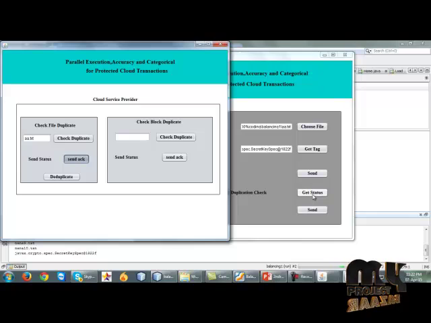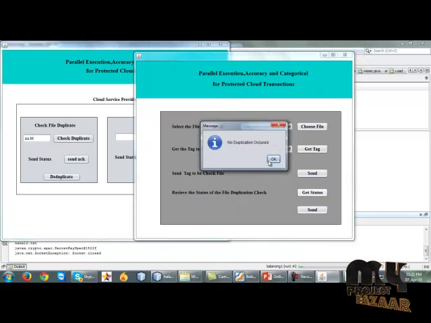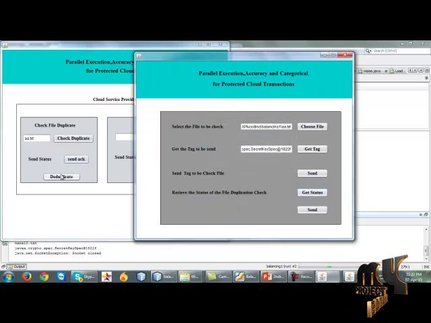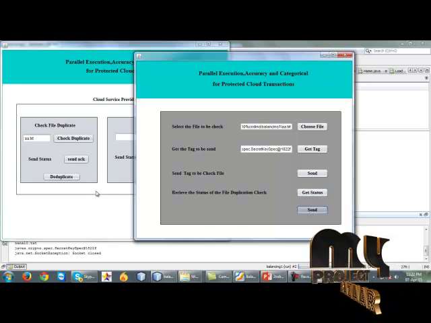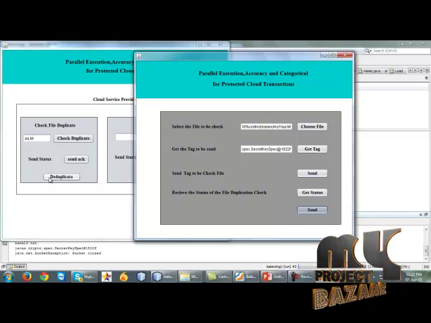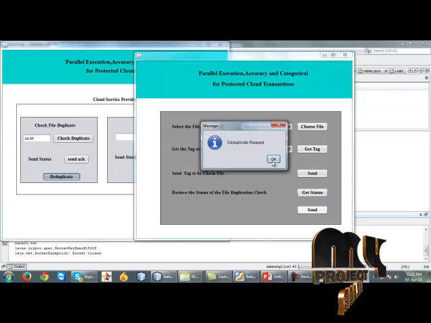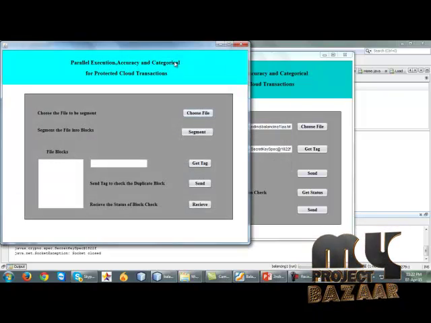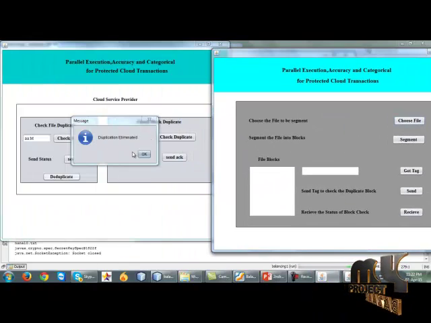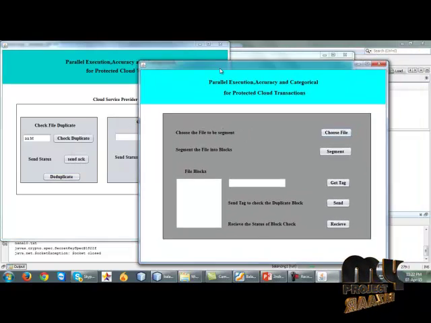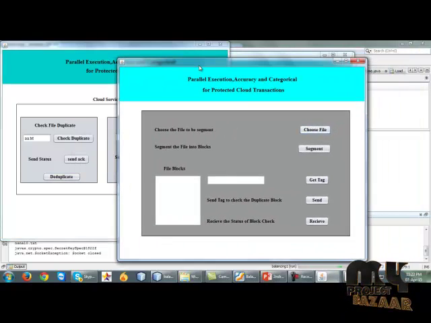It will show the status on the client side: no duplication has occurred, and we have to click the deduplicate button. After clicking the send button, the duplicate request is sent to the server, and duplicates are eliminated. At the first level the file is not duplicate, and we have to check the block duplicate.